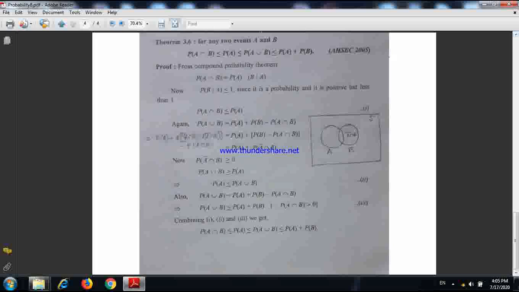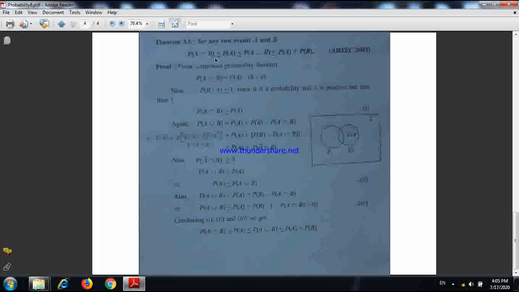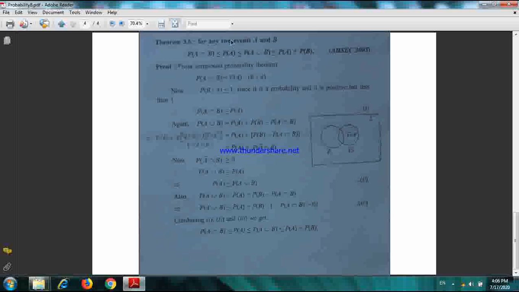Third one is, for any two events A and B, P(A intersection B) is less than or equal to P(A), which is less than or equal to P(A union B), which is less than or equal to P(A) plus P(B). Again you draw the Venn diagram at first for any two events. That means not necessarily mutually exclusive.